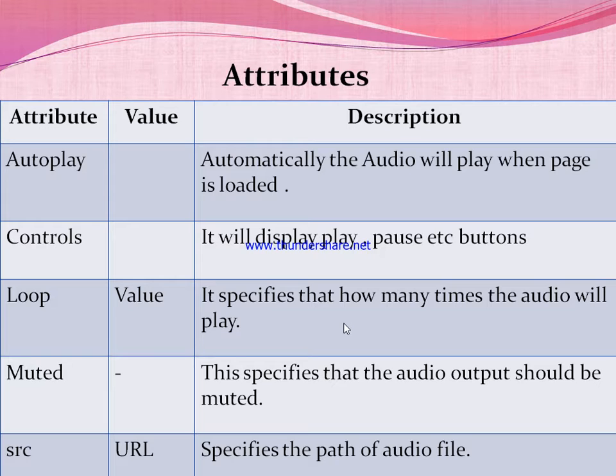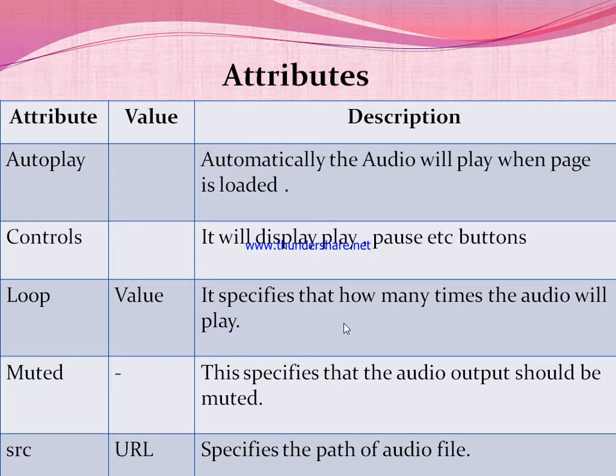The third attribute is loop, and its value is a number. You can assign a numeric value to this loop attribute and it specifies how many times the audio will play. If you specify loop equal to 1, the audio plays once. If you give 2 as the value for loop, then the audio will play twice.